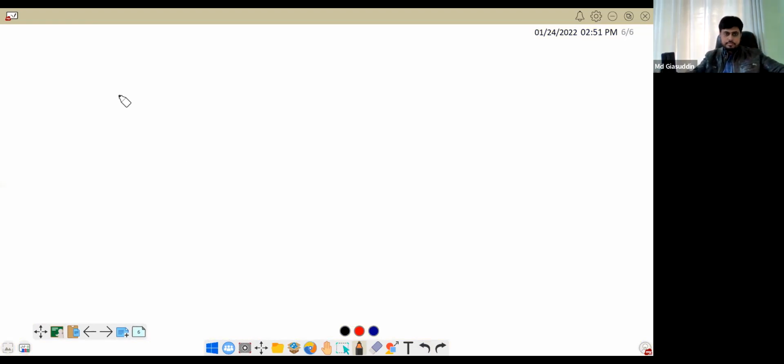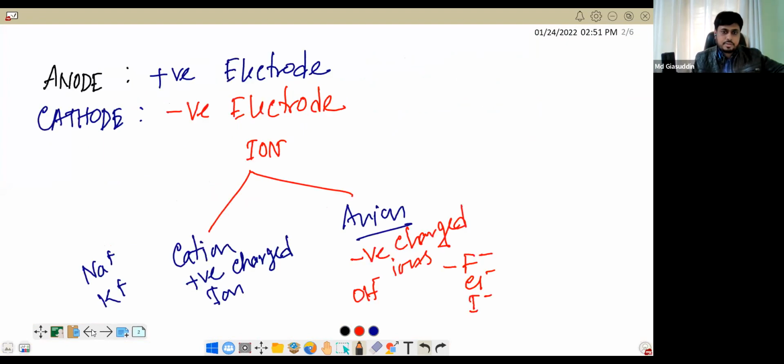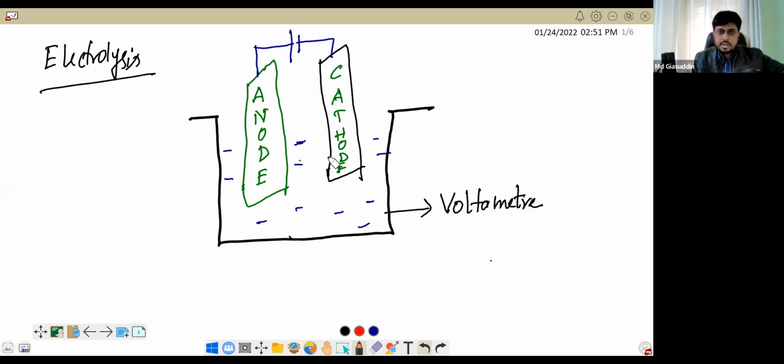So now we know about cathodes and we know about anodes. This is the anode and this is the cathode. Can you see this? Now, Jayat, can you tell me which ions are going to be attracted by the anode?